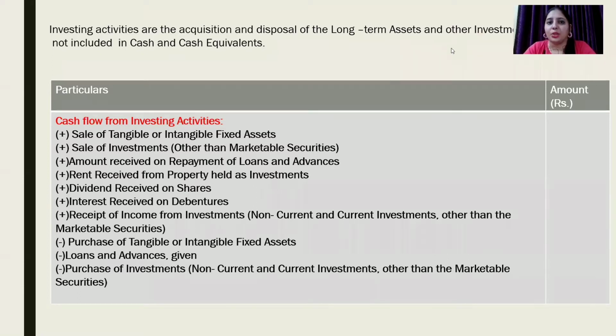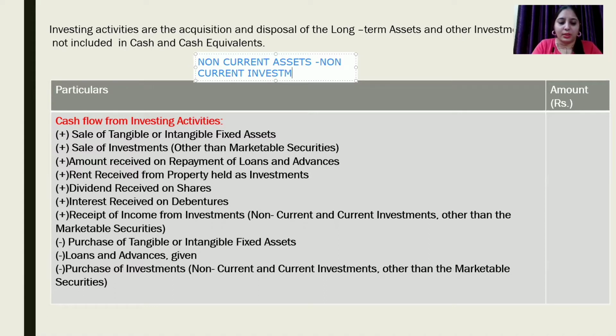It means, in short, we can say that our investing activities head is a head which deals with non-current assets as well as non-current investments. It is a head which records buying and selling of non-current assets as well as non-current investments.